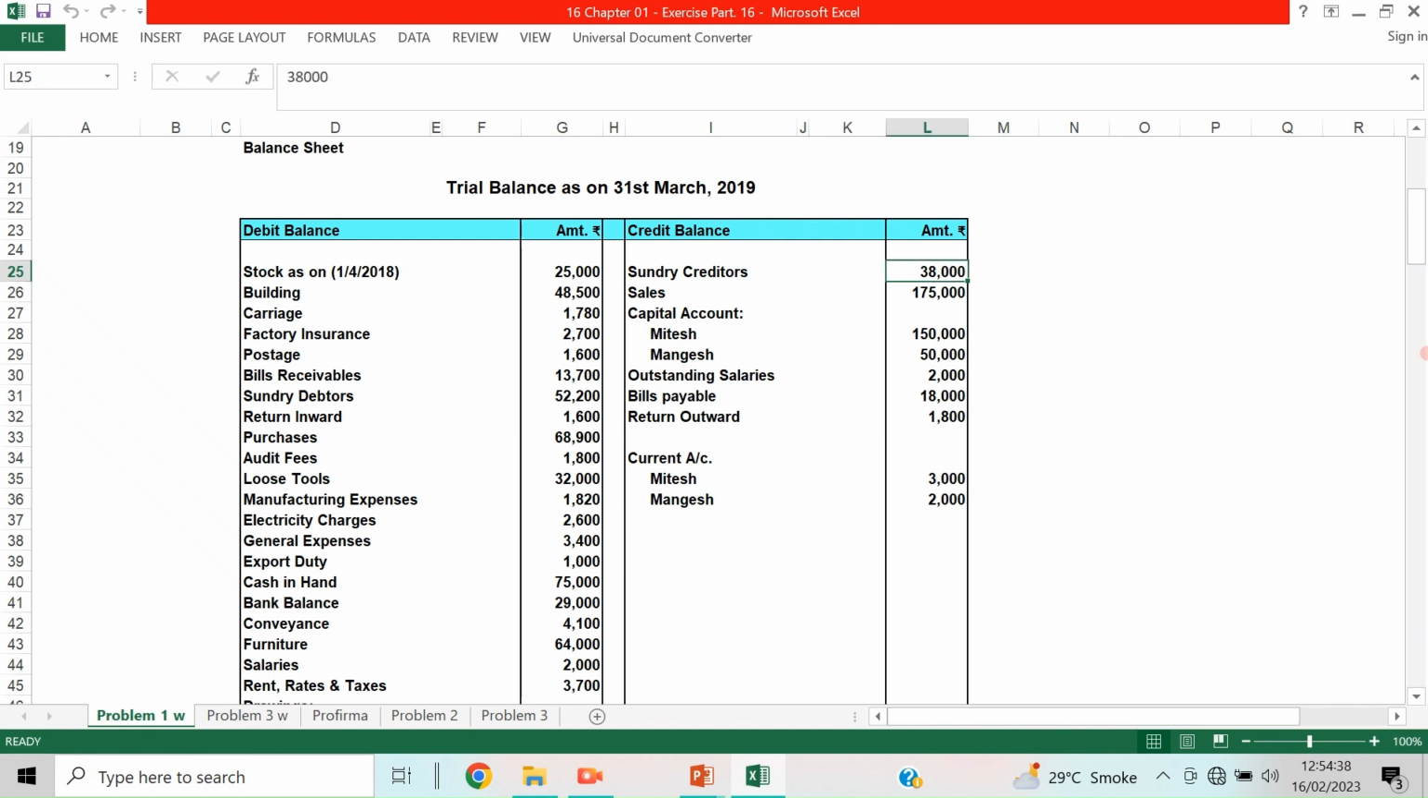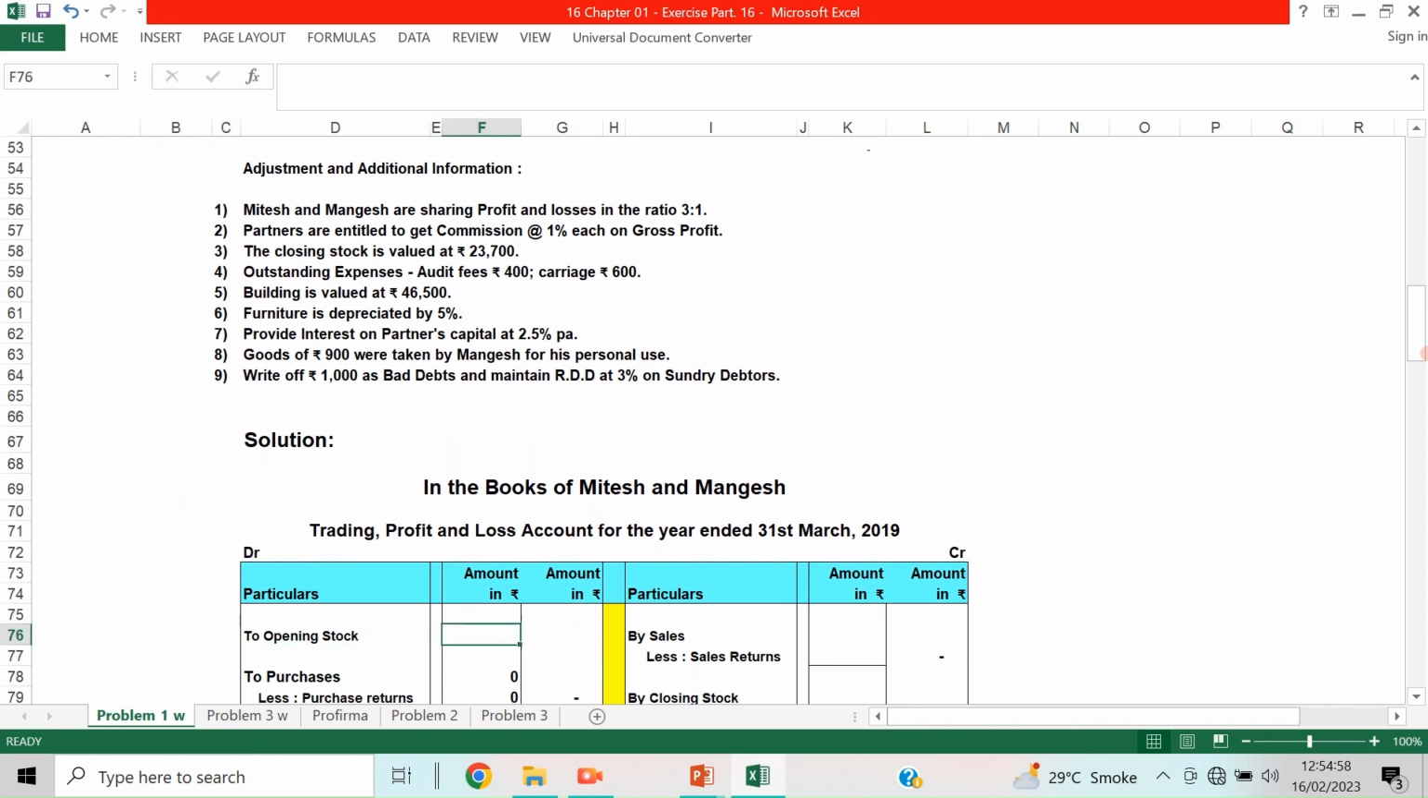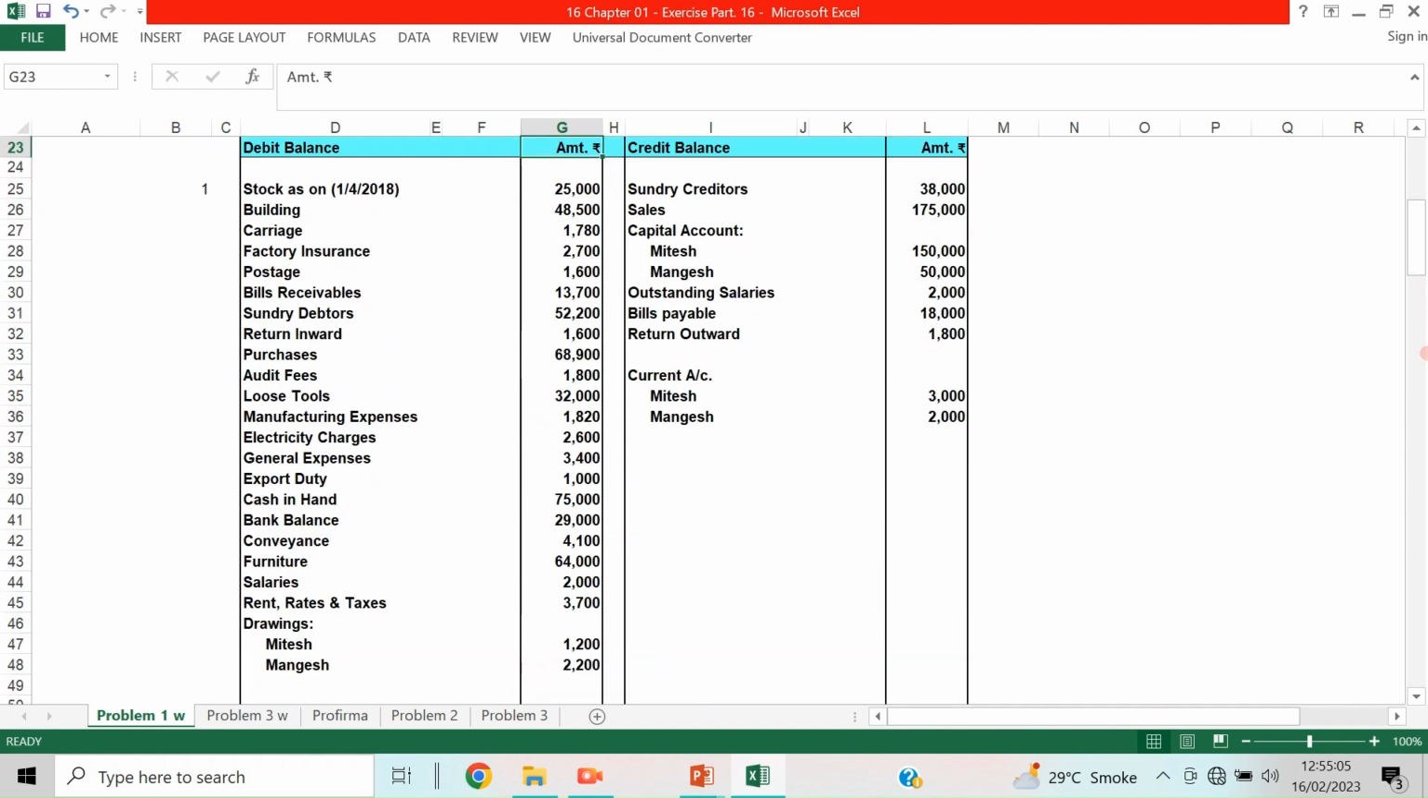Let's see. This is what we will do. We'll start taking from the debit side. Now take stock on 1st April 2018, that is the opening stock. The opening stock is a trading item, 25,000. First we will take all the items from the trial balance without leaving anything.